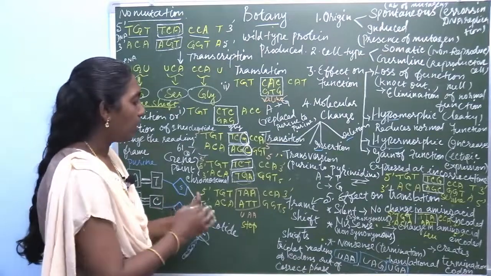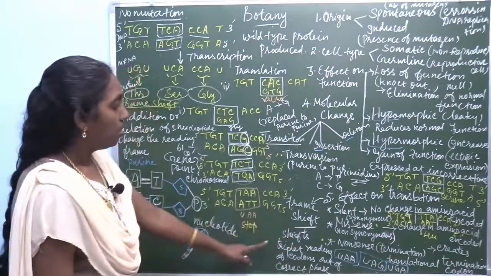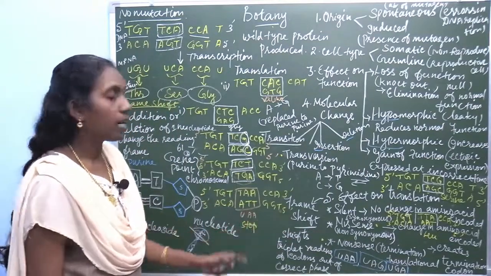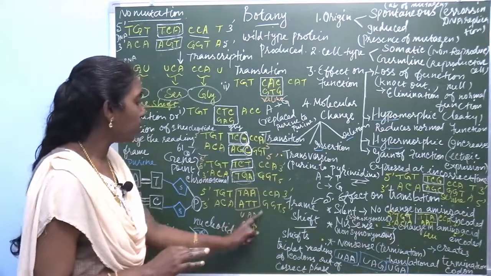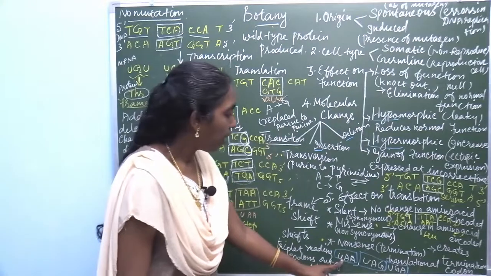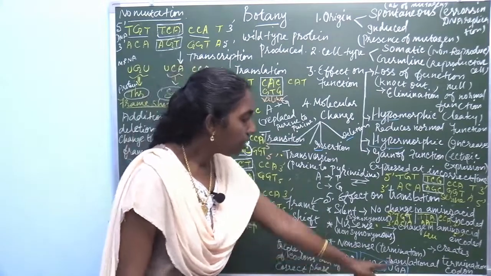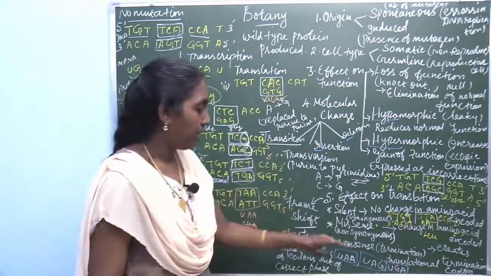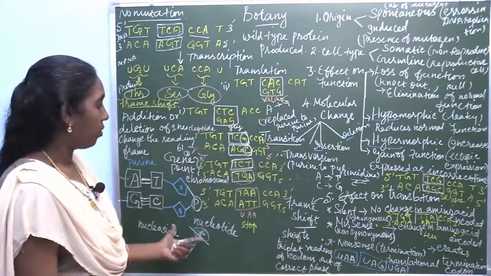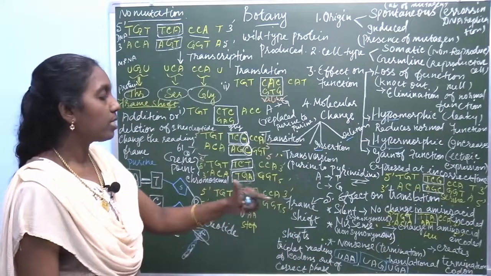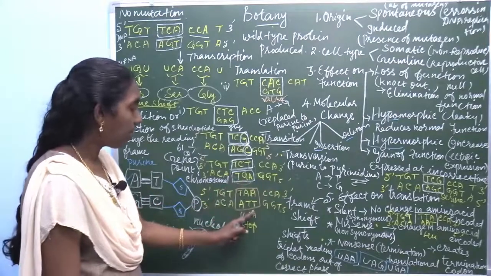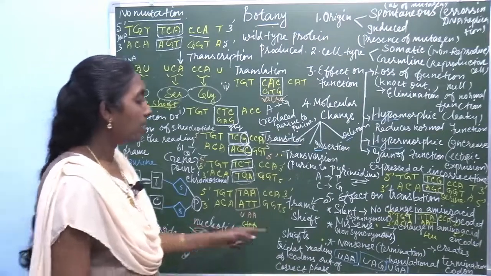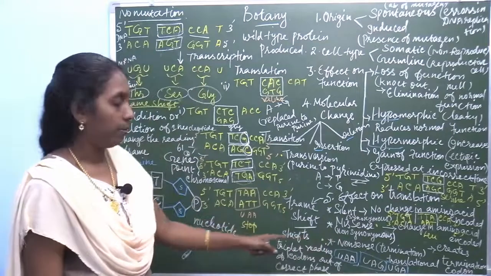So it's called a stop codon, and the name is nonsense codon. A nonsense codon stops translation. There are 3 stop codons: UAA, UAG, and UGA. If any of these comes, termination takes place. So it is called a nonsense codon, or nonsense mutation. If a mutation takes place here and it produces UAA, one of the stop codons, it is called a nonsense codon or nonsense mutation.